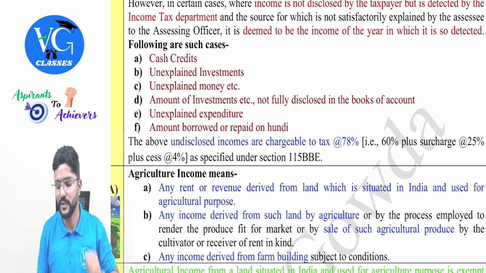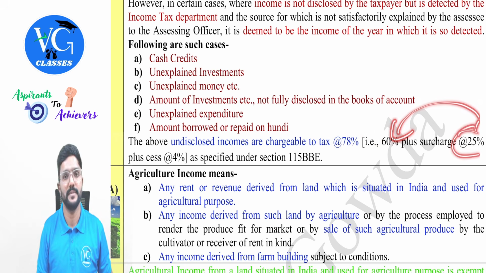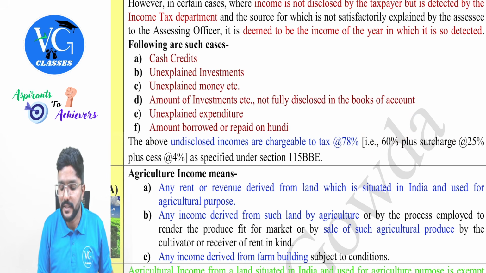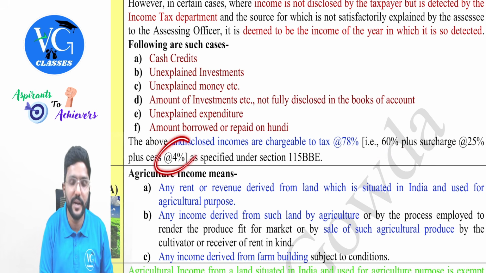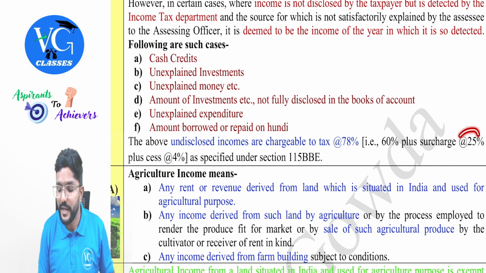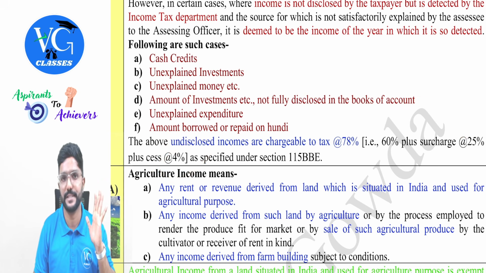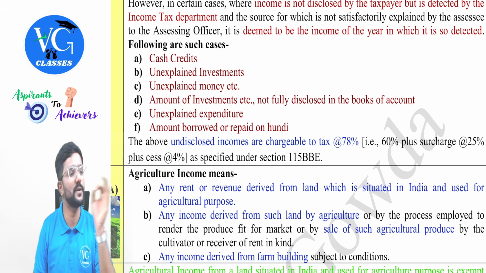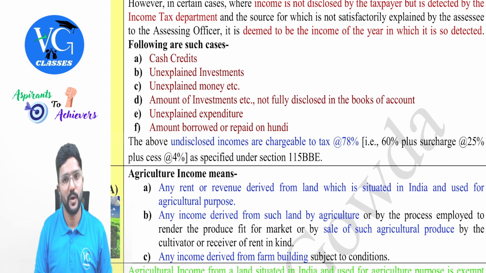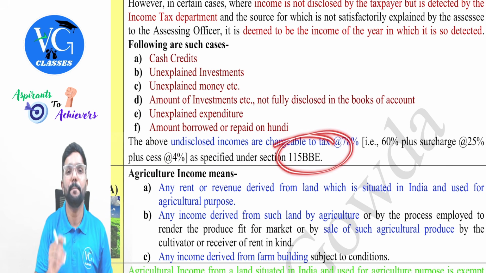And please don't get confused, 25% is on 60, because students might think that sir, 60 plus 25 is 85, plus 4 is 89. No sir, no, no, 25% is on 60, and whatever we get, 60 plus 25% on that, 4%. You would be knowing it. Surcharge is always on gross tax, not on income. Clear? Whereas health and education cess is on gross tax plus surcharge. Got it? This is as per section 115BBE.